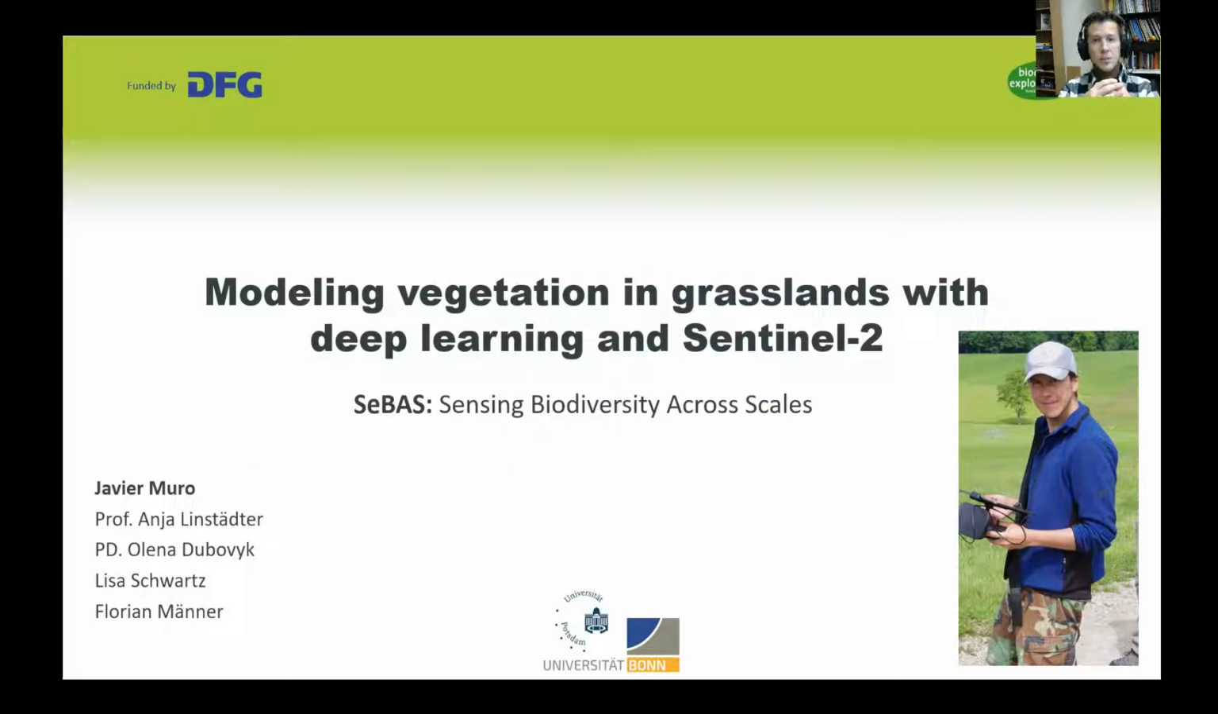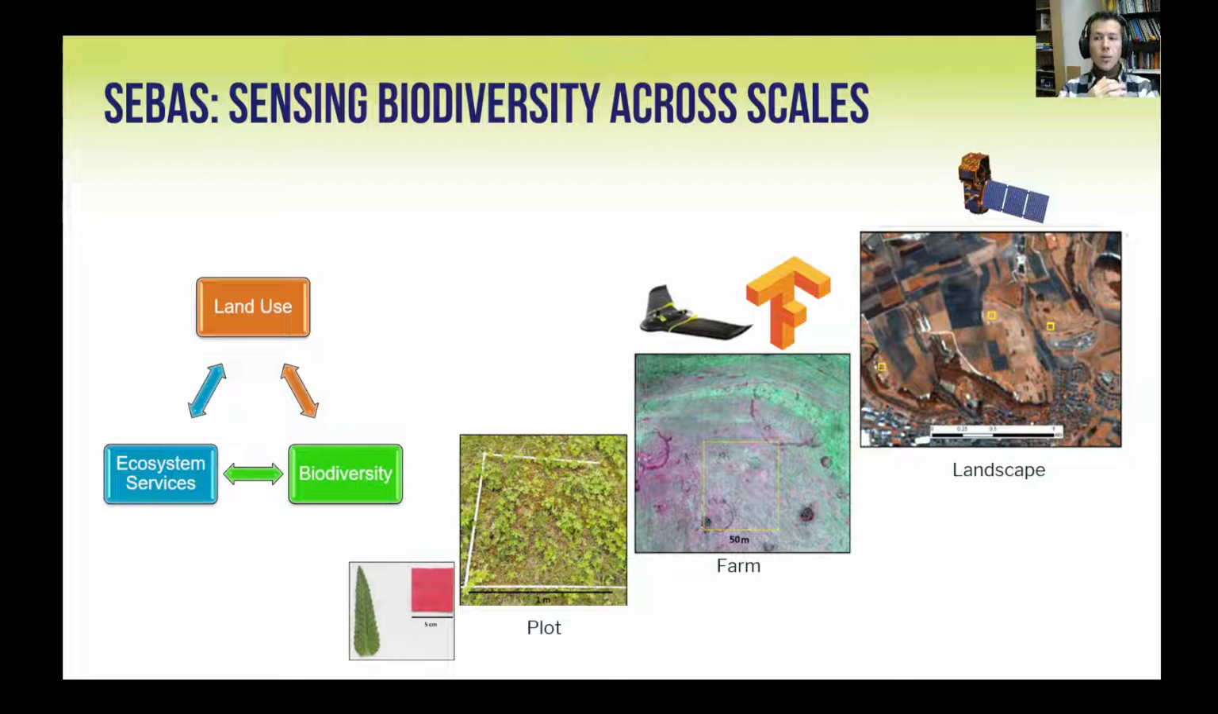My name is Javier Muro, and I welcome you to my presentation on modeling vegetation in grasslands with deep learning and Sentinel-2. We are studying the interactions between land use, ecosystem services, and biodiversity in grasslands across scales and across environmental gradients. For that, we are using UAVs, satellite imagery, and deep learning to model several vegetation attributes, such as vegetation height, biomass, or species richness.